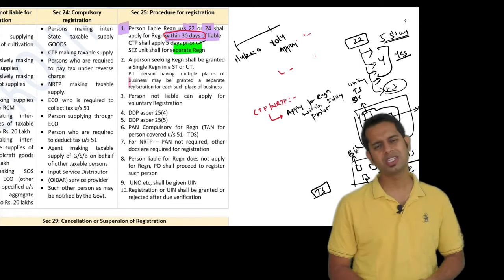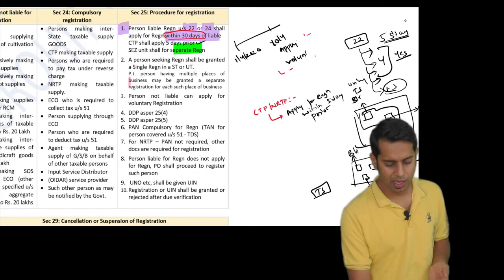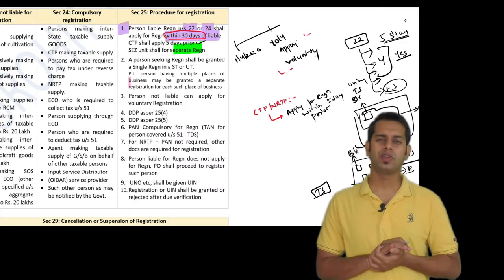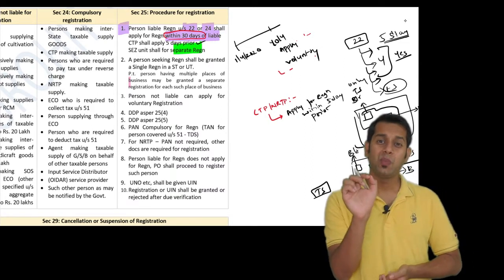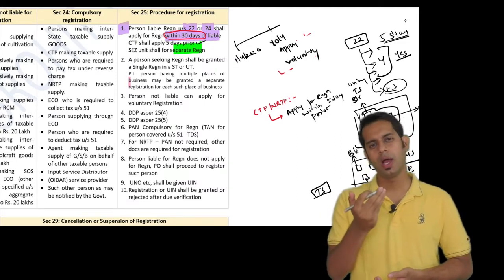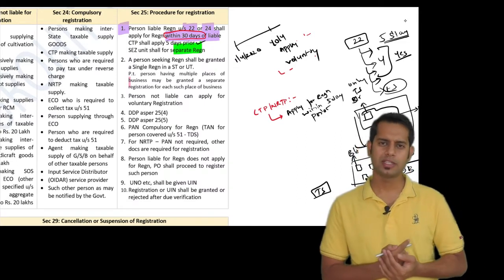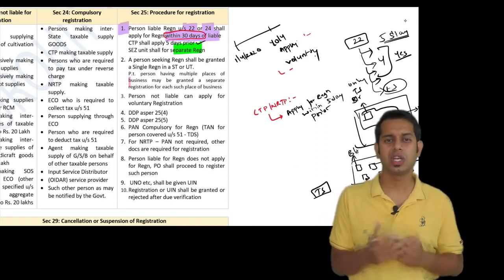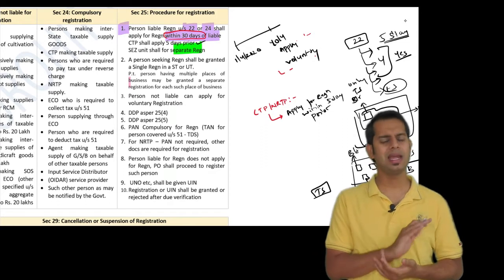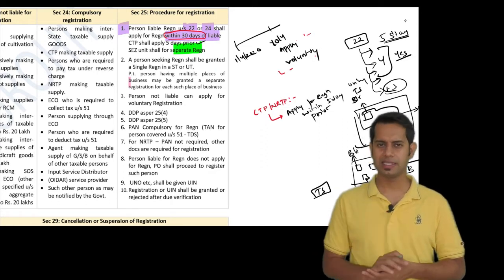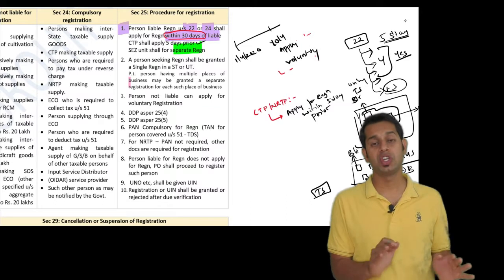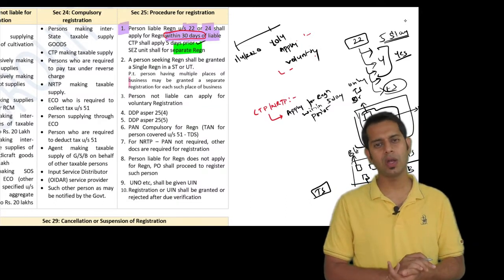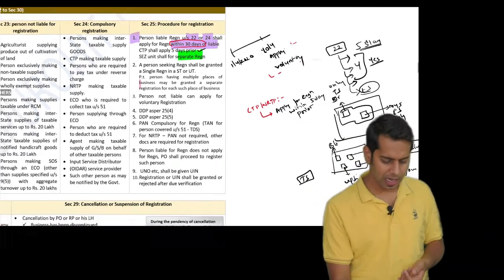Why are you applying for registration? Sir, voluntarily I want to apply for registration. Why will a person voluntarily want to apply for registration? See, one of the advantages of taking registration is you can take input tax credit on all your inward supply. So this Mr. A is voluntarily taking registration even though he is not liable for registration. Can he apply for this voluntary registration? Answer is yes. A person can apply for registration voluntarily even if he is not liable for registration.